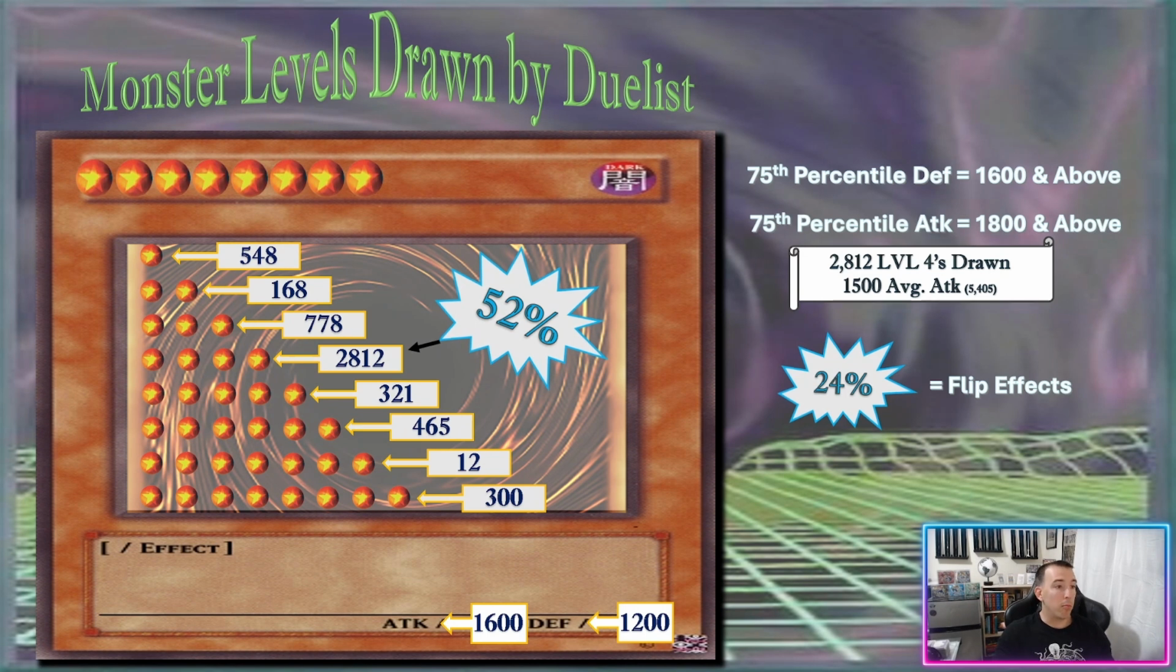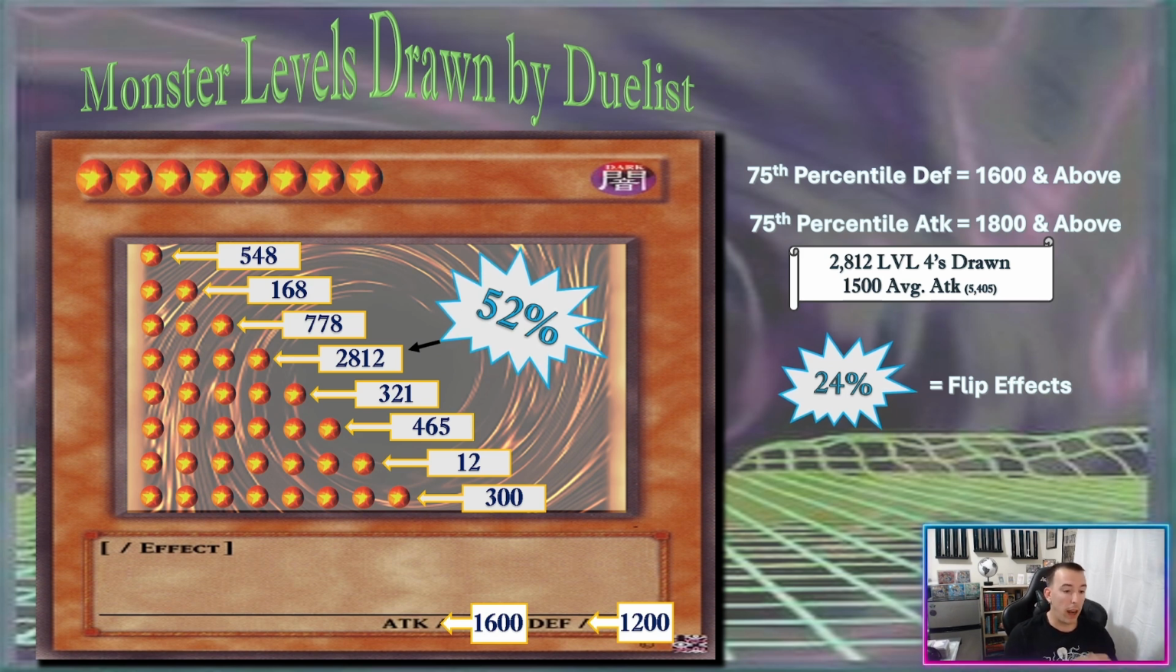All right, so we got monster levels drawn, right? So for monster levels drawn, on the left it describes, hey, if you drew a monster, given it was level 1, 548 of those monsters were drawn. And then the big number here is level 4. So level 4 accounted for 52% of all monsters drawn at 2,812, right? Because if you remember from earlier, there were 5,405 monsters drawn total.